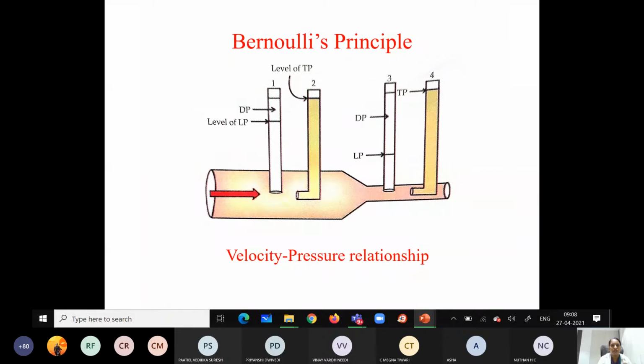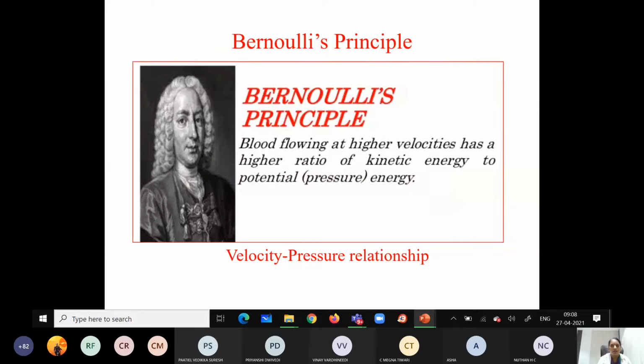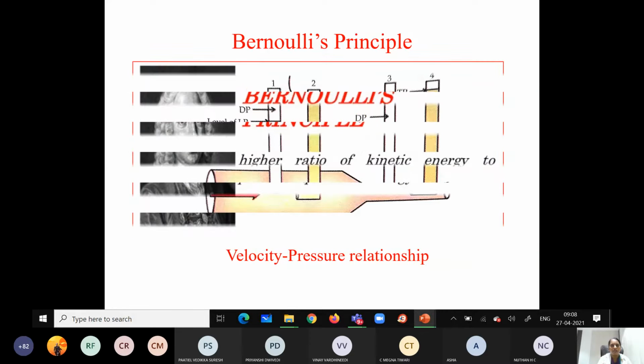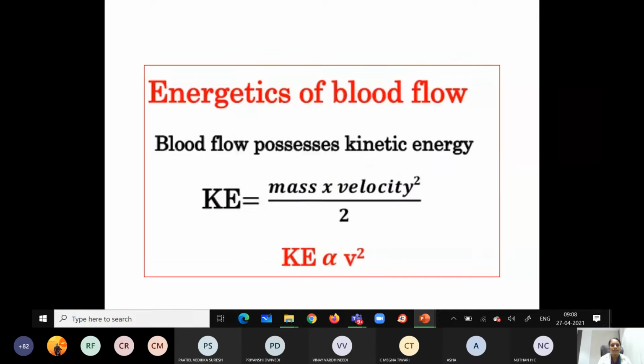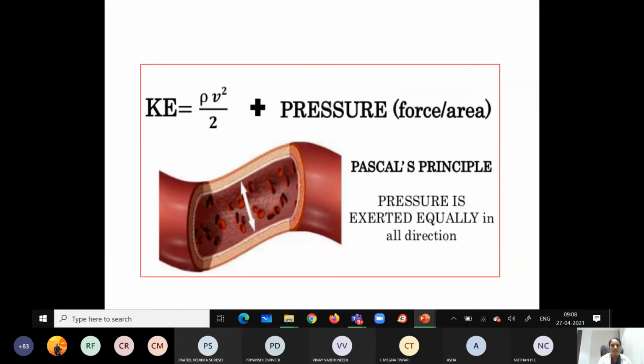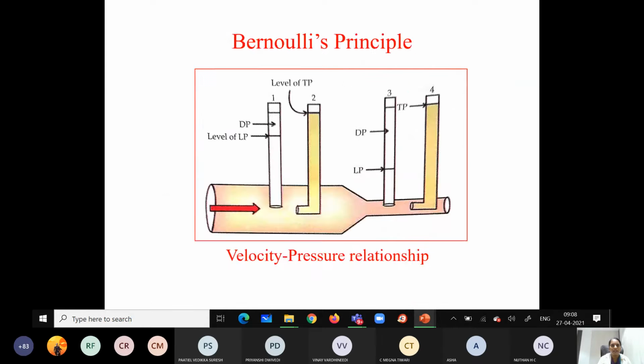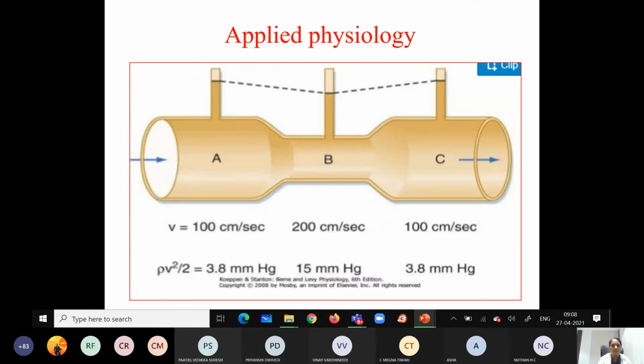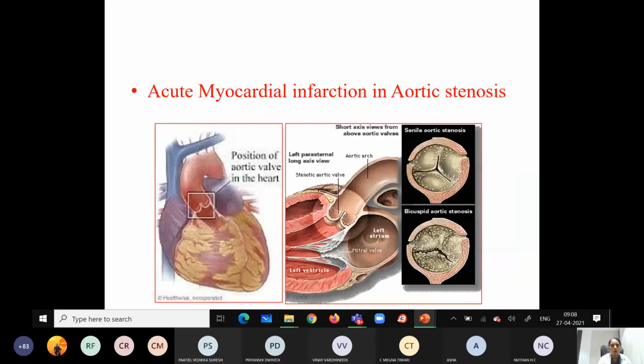We also studied Bernoulli's principle, stating the relationship between velocity, pressure, and the blood flow. The total energy is equal to kinetic energy plus potential energy. We studied in detail how it is clinically important.